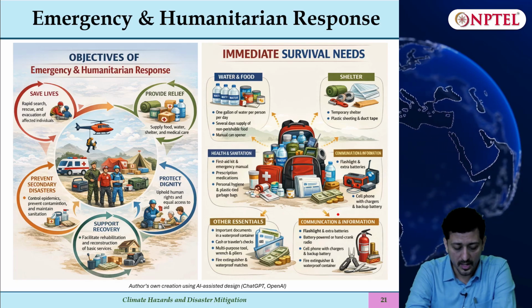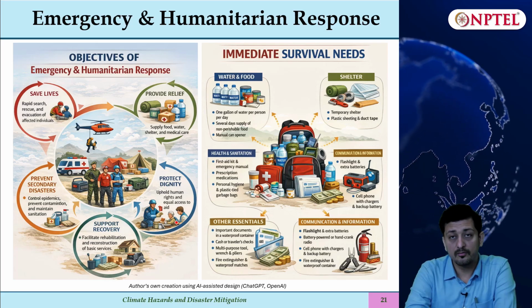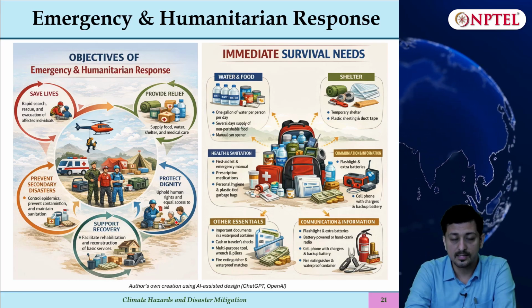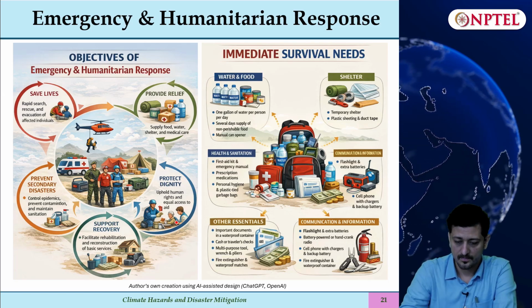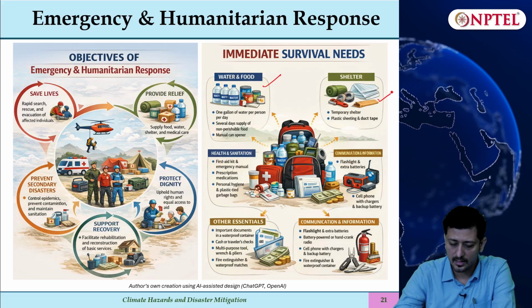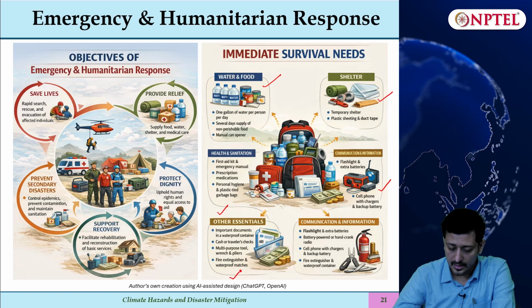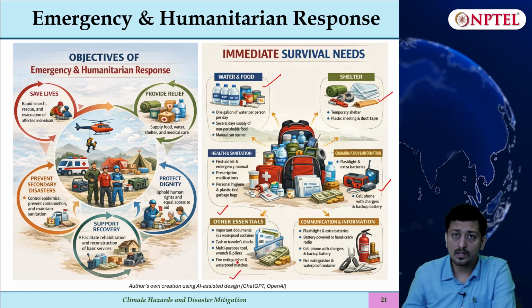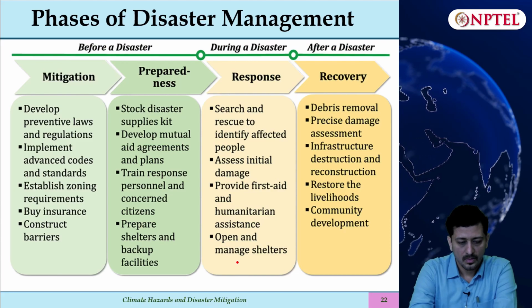We should support recovery and rehabilitation, and we should protect dignity, where we uphold human rights and equal access to aid irrespective of caste, creed, gender, influence, etc. What are the immediate survival needs? Water and food, then shelter, health and sanitation. We should restore communication, information and other essentials which are required for immediate survival.